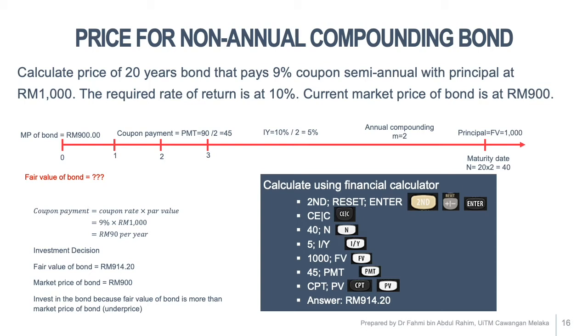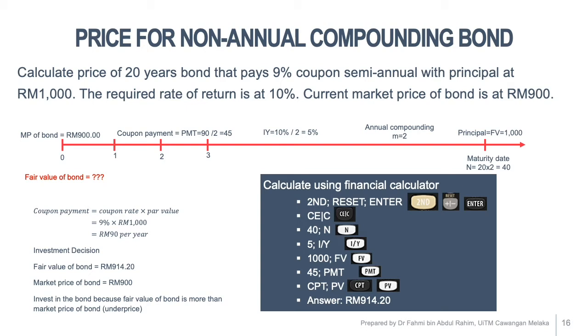Then the required rate of return is 10%. The annual compounding is 2, and the principal or the par value of the bond is 1,000. So if the coupon is paid semi-annually, that means the annual compounding number, which is M, is equal to 2. So for the coupon payment, you need to divide by 2. So instead of 90 per year paid annually, you get 45 ringgit paid twice a year. So you still get 90 ringgit per year, but it is paid twice a year.